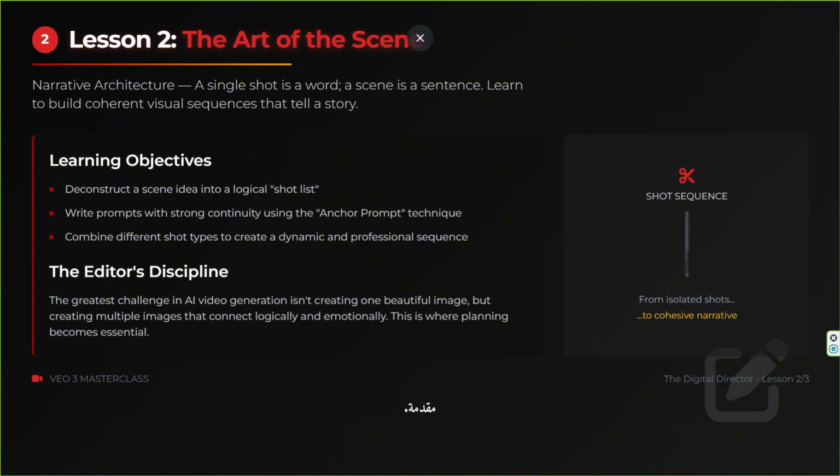Lesson 2. The Art of the Scene. Narrative Architecture. Introduction. Context setting. Narrative architecture. A single shot is a word, a scene is a sentence. We will now learn to build coherent visual sequences that tell a story. The greatest challenge in AI video generation is creating multiple images that connect logically and emotionally.